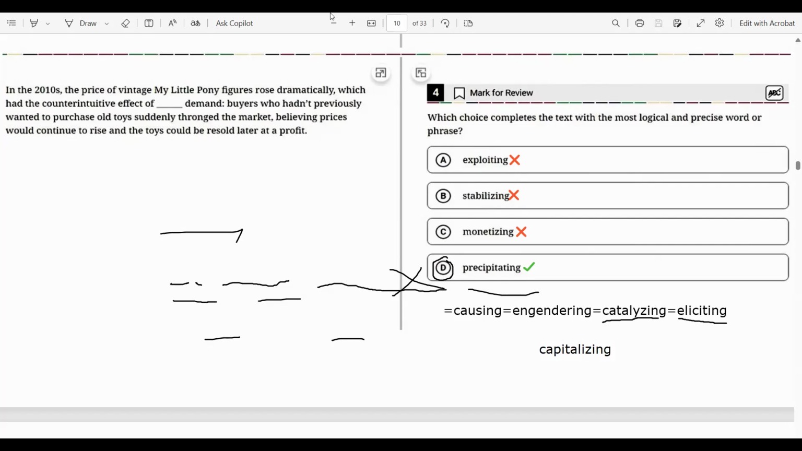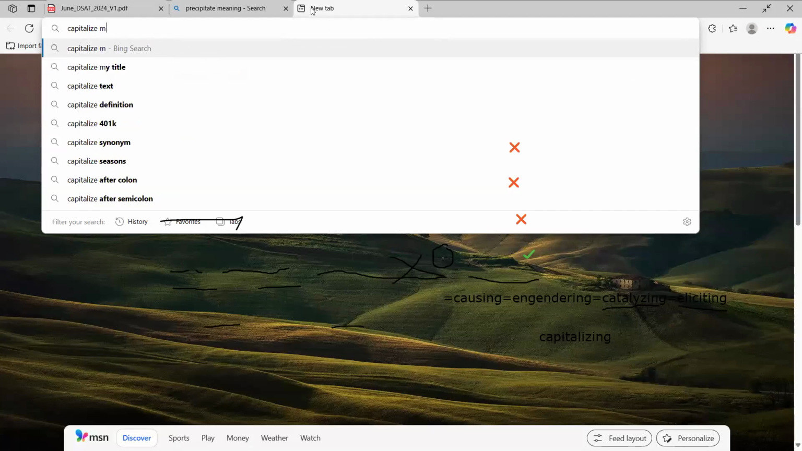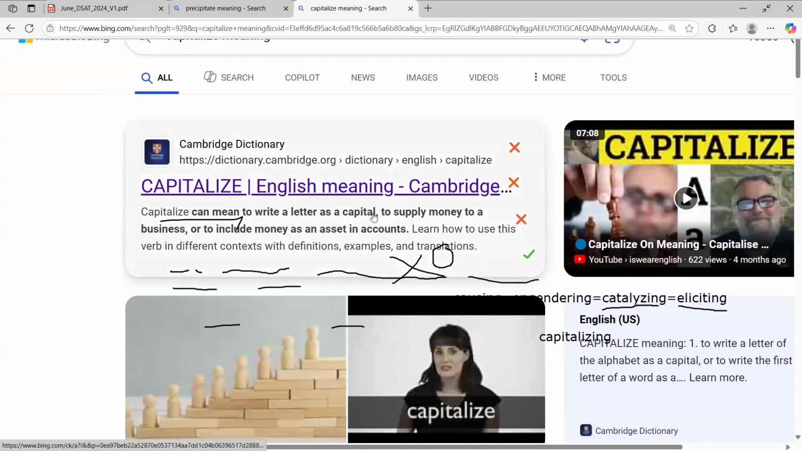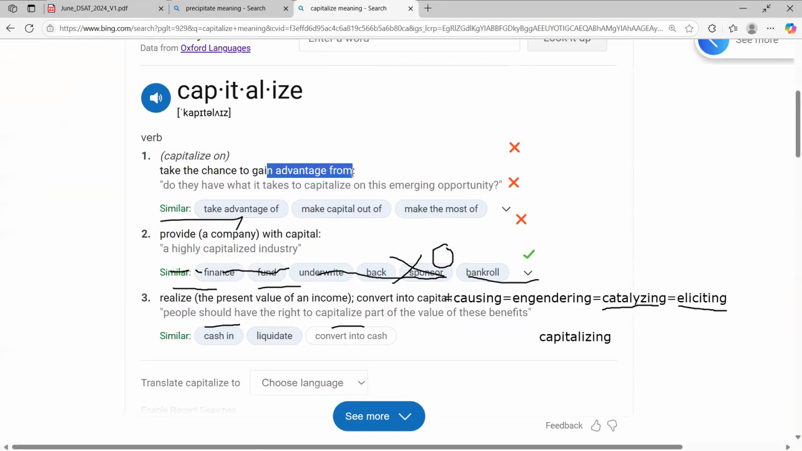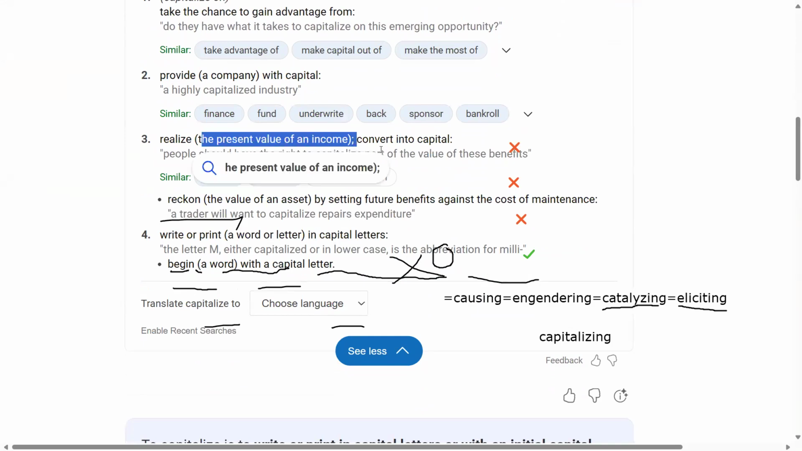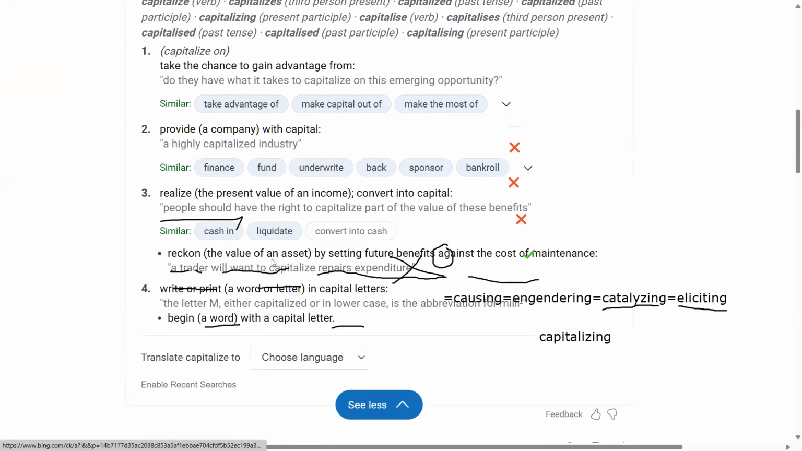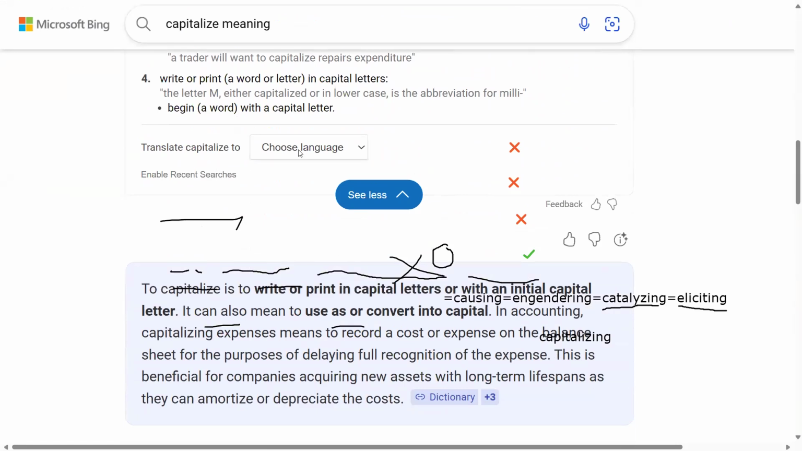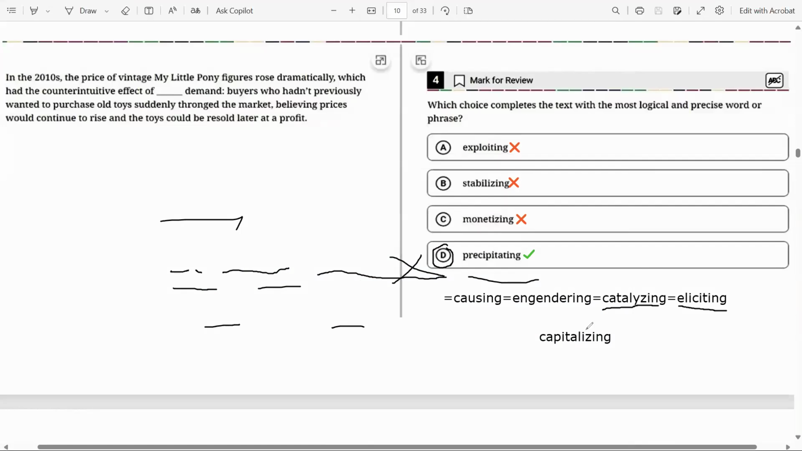Just a minute, we can check it. Capitalize meaning: capitalize can mean to write letters in uppercase, to supply money to a business, or include money as an attachment. Take the chance to get advantage. It means to take the most of it. Finance, fund, underwrite, sponsor. Realize the present value of income, convert into capital. Just make the most of it. So it is relevant to emphasizing the importance, or making the most of it, but still it's not close to our idea. That's why capitalizing is wrong.